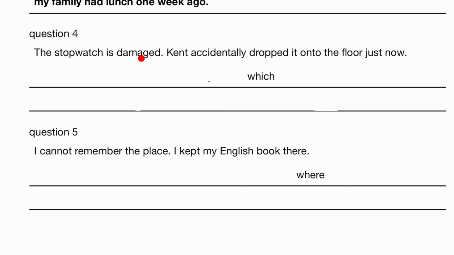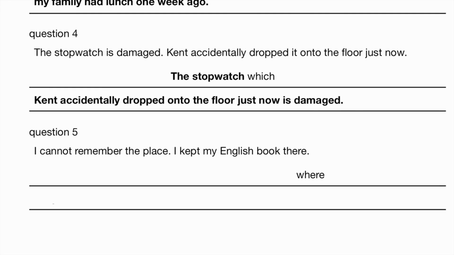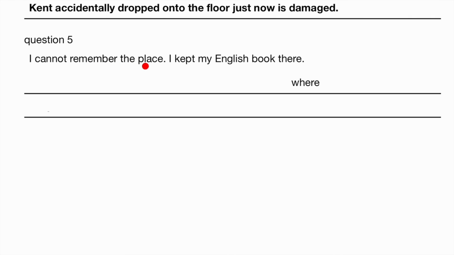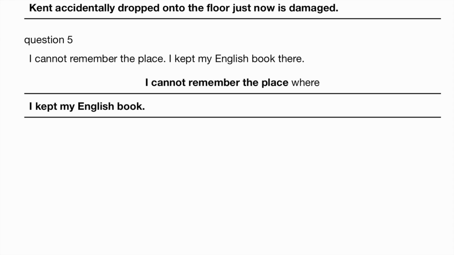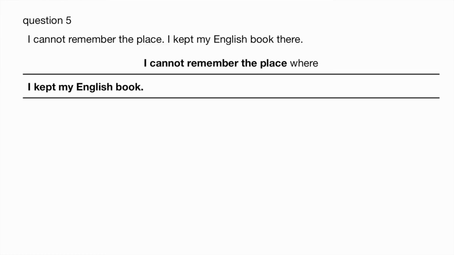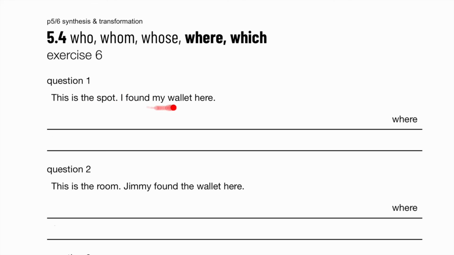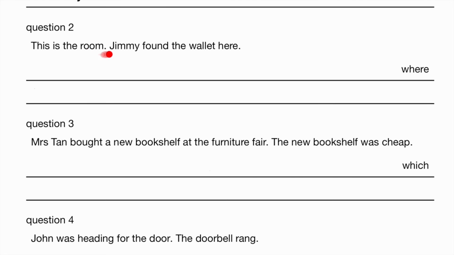The stopwatch is damaged. Kent accidentally dropped it onto the floor just now. The stopwatch, which Kent accidentally dropped onto the floor just now, is damaged. I cannot remember the place I kept my English book there. I cannot remember the place where I kept my English book. Exercise 6. This is the spot. I found my wallet there. This is the spot where I found my wallet. This is the room. Jimmy found the wallet here. This is the room where Jimmy found the wallet.